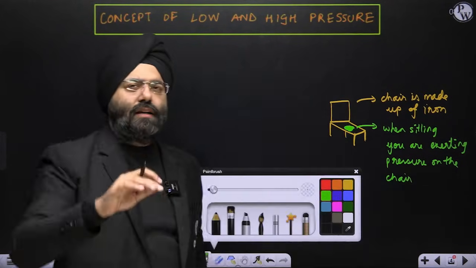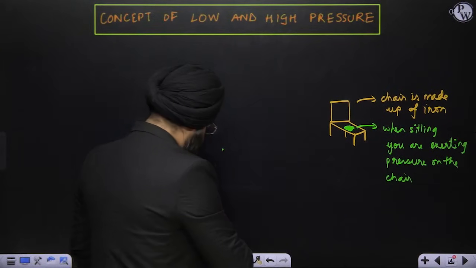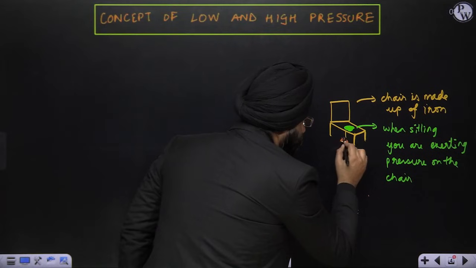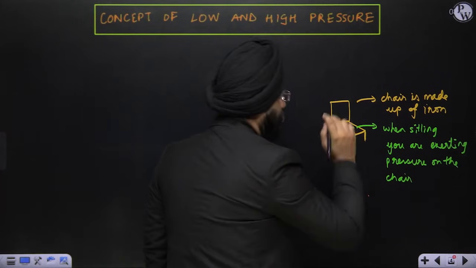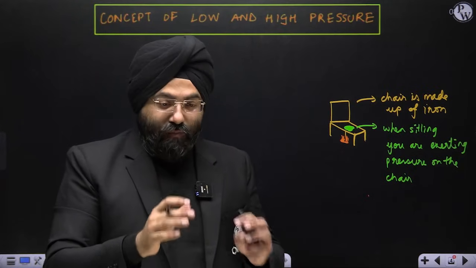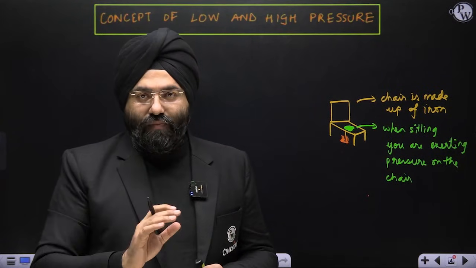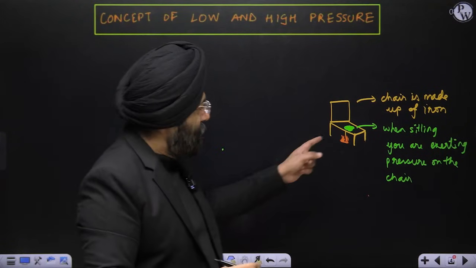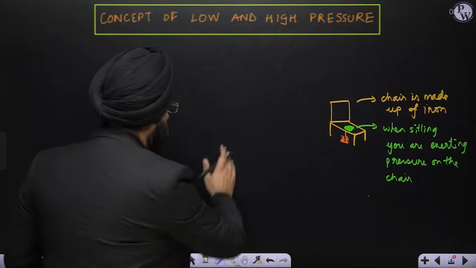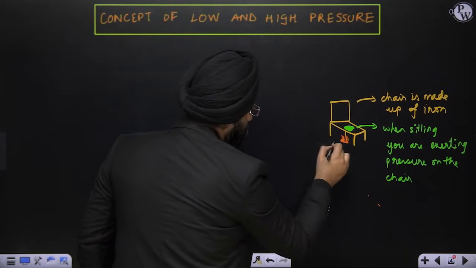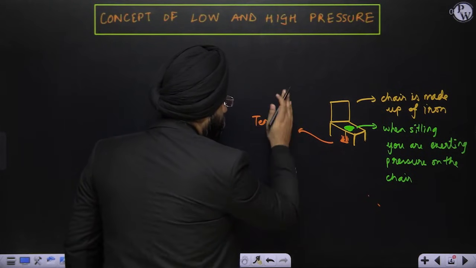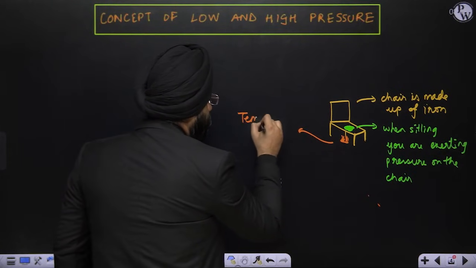Now let us take a very simple understanding. What I do is, I light a fire over here. You're sitting on that iron chair and I have put certain wood and lit it. Now slowly, what will happen? The temperature of the chair will increase.